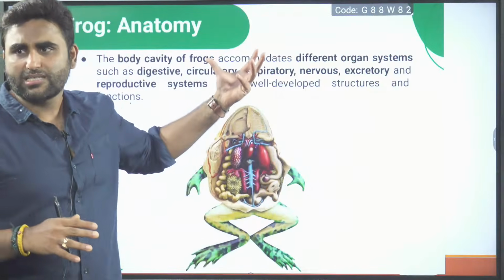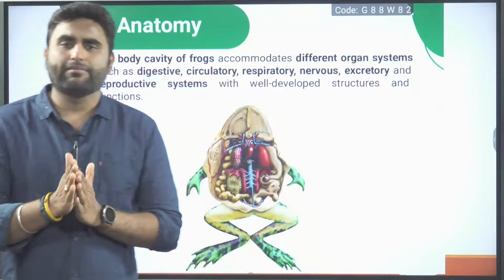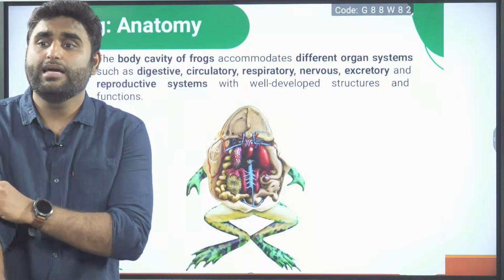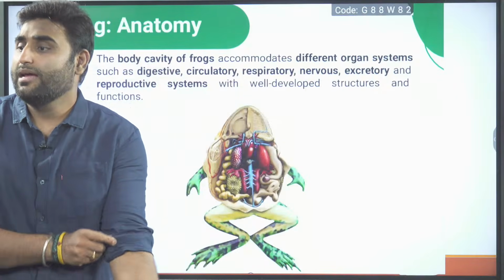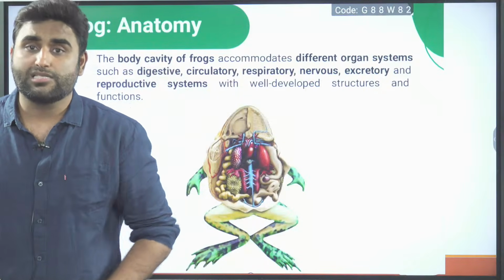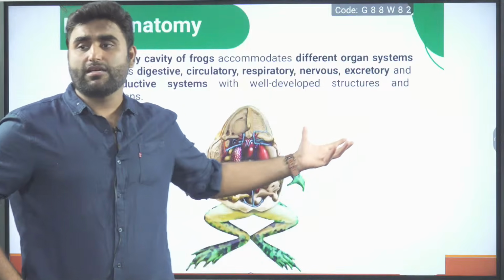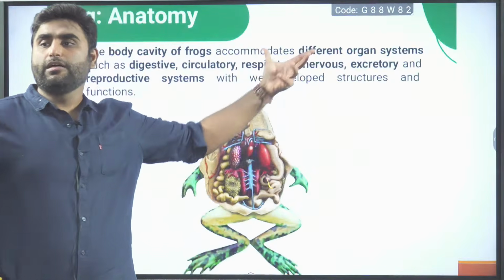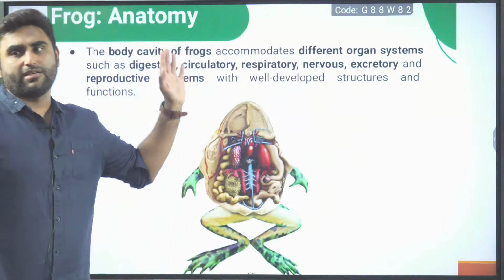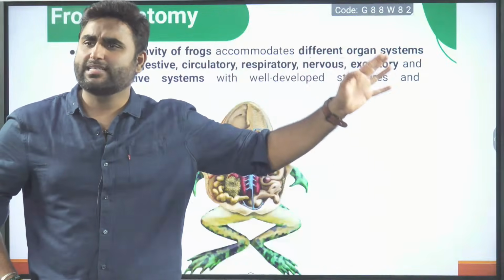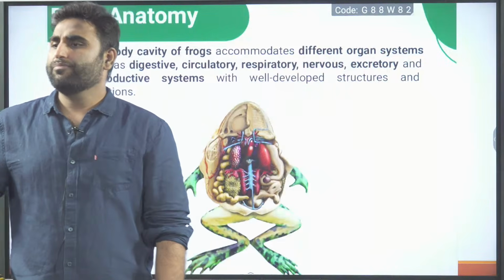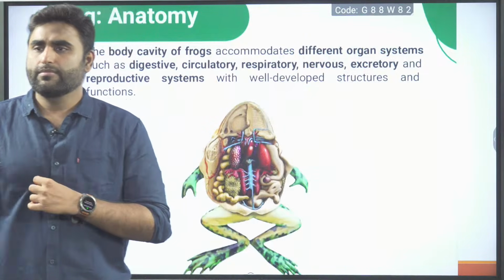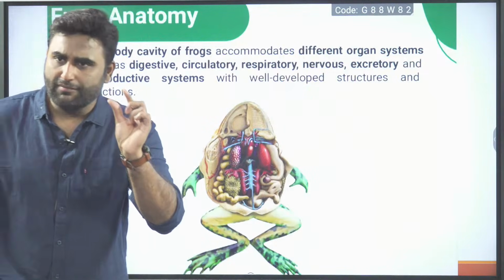Next. Are we clear with the morphology? Now let's talk about anatomy. What is anatomy? Anatomy is the study of internal structures. So in internal structure, the body cavity of the frog accommodates different organ systems: digestive, circulatory, respiratory, nervous, excretory. Yes, after the breeding season, the copulatory pad will reduce.